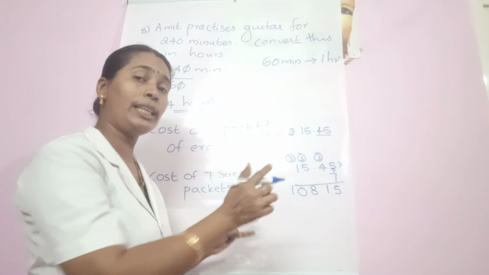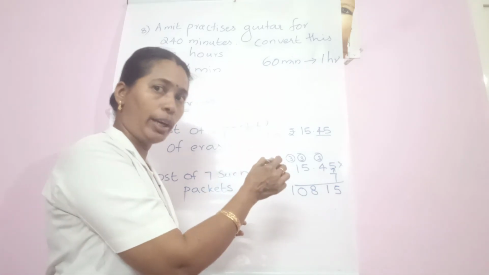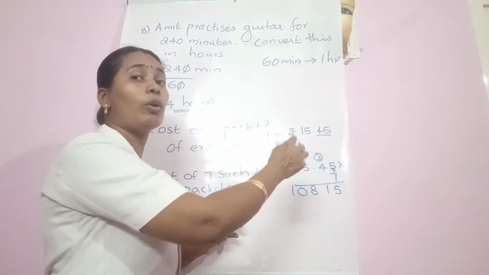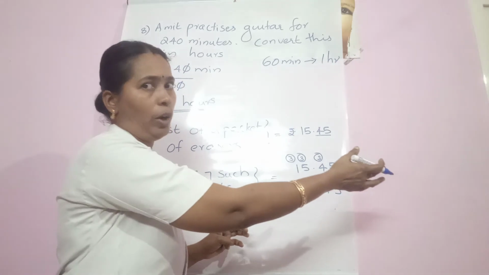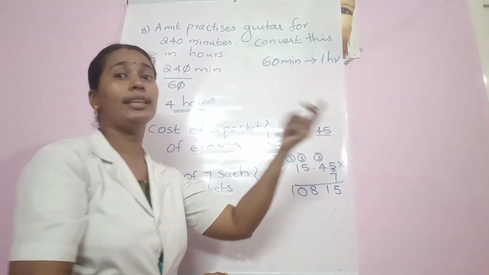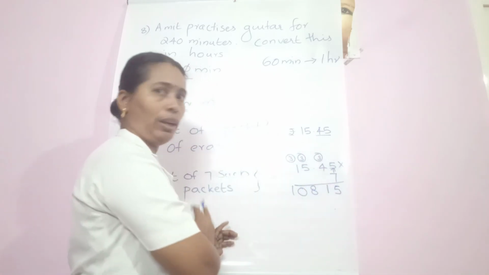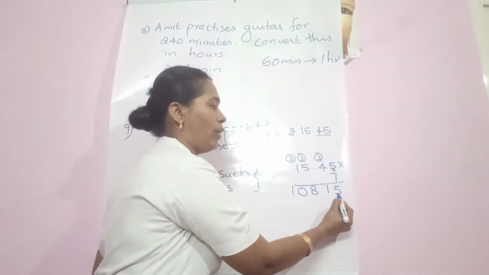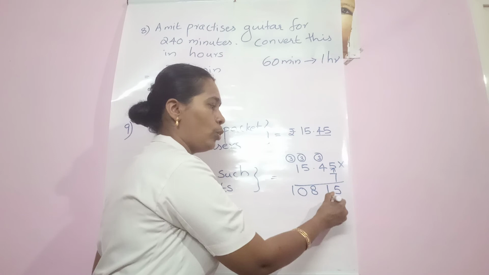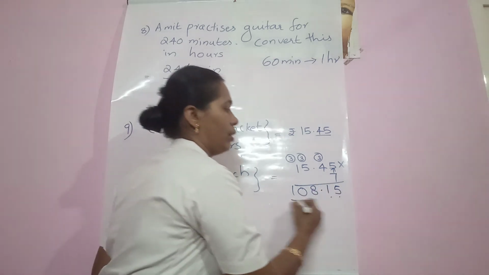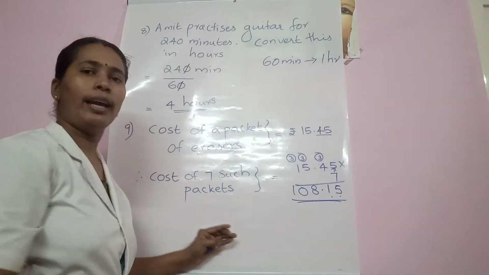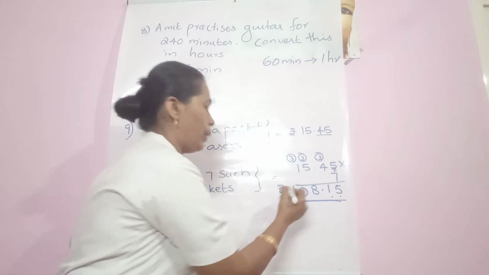So you also start from your right hand to left hand. Take 2 digits, 1, 2, and place the point. That is our required answer, that is rupees